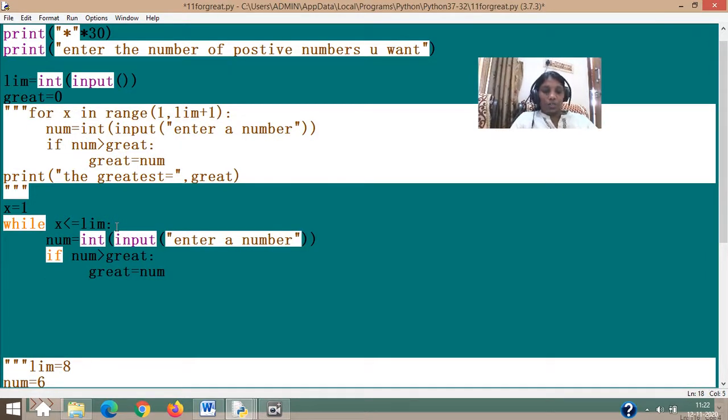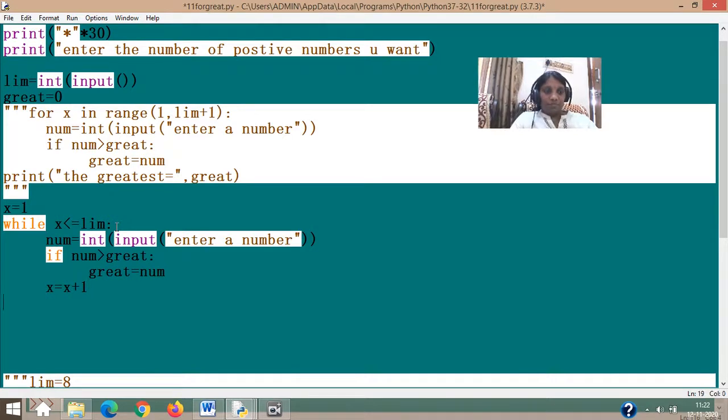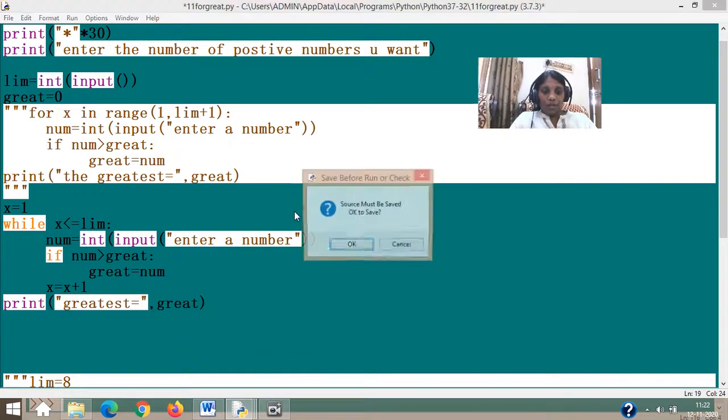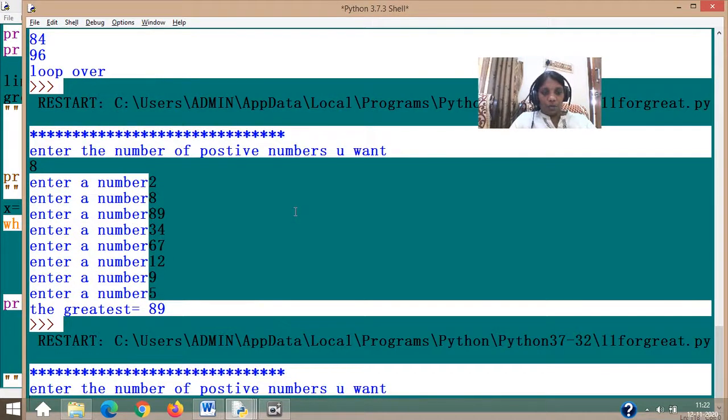And important factor, what is the important factor? x equal to x plus 1 should be given, because while loop doesn't have the ability to iterate by itself. The earlier x was automatically changed, the rest is same. Then greatest equal to great. I have put my great already there as 0, so that will be used here. Let's run and see whether here also it will work or not.